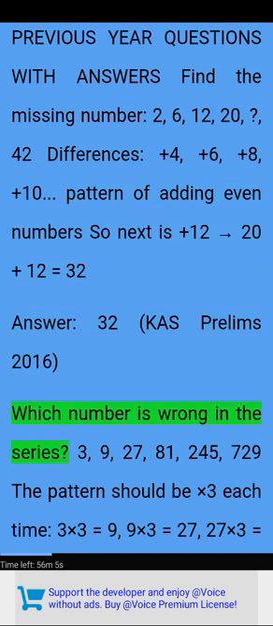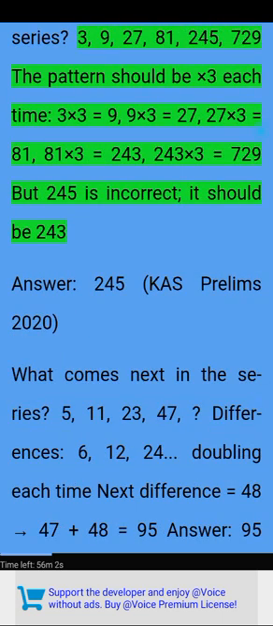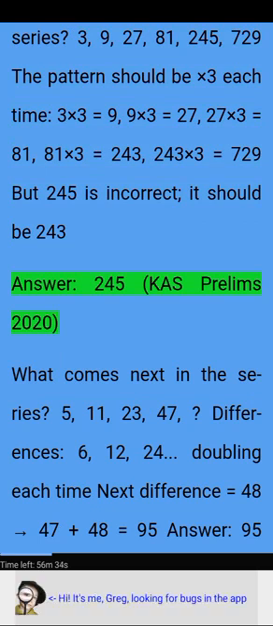Which number is wrong in the series? 3, 9, 27, 81, 245, 729. The pattern should be times 3 each time. 3 times 3 equals 9, 9 times 3 equals 27, 27 times 3 equals 81, 81 times 3 equals 243, 243 times 3 equals 729, but 245 is incorrect, it should be 243. Answer, 245. CAS Prelims 2020.